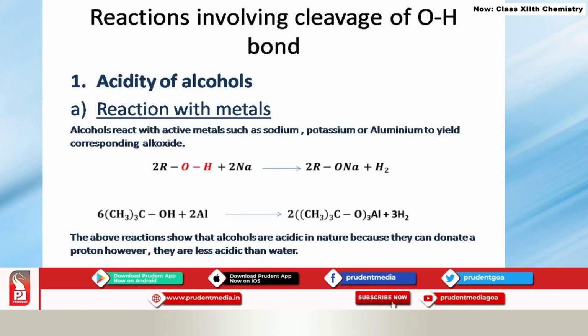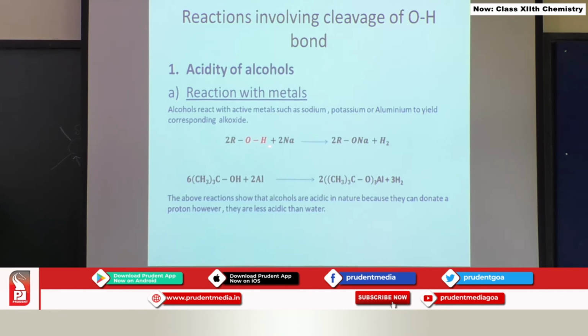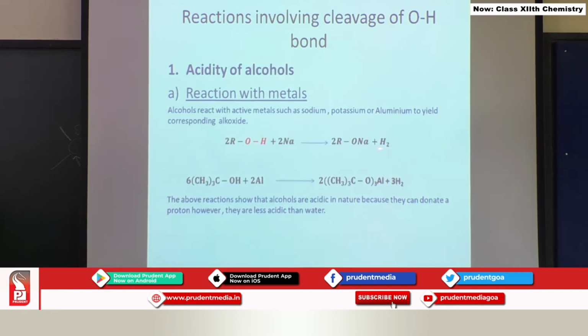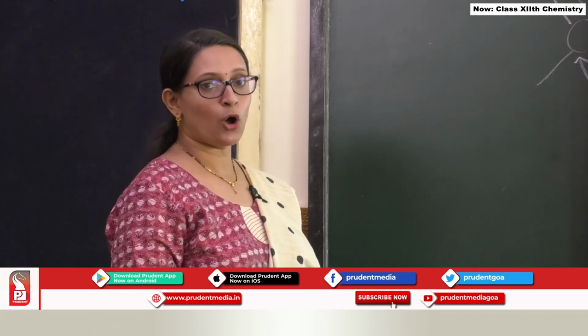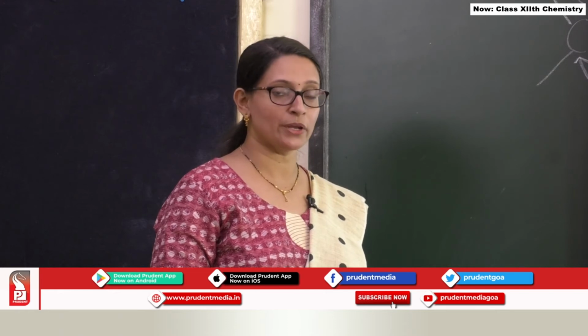Let us first see reactions involving cleavage of the OH bond. The first one is the acidity of alcohols. Now, reaction with metals. Alcohols react with active metals such as sodium, potassium, aluminum to yield the corresponding alkoxide. See, here OH bond breaking is taking place. When it is treated with sodium, hydrogen gas is evolved. Similarly, when tertiary butyl alcohol is treated with aluminum, hydrogen gas is released. It is indicative of the acidity of alcohols, that alcohols can lose H plus ions from the OH group.